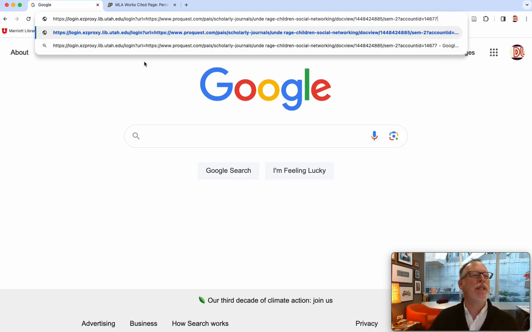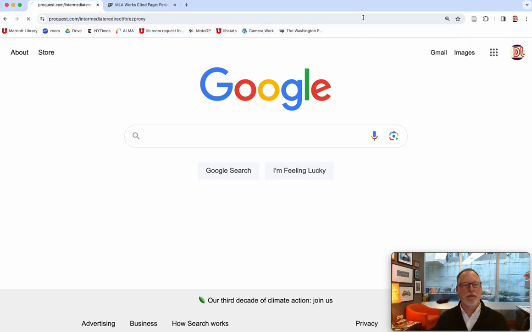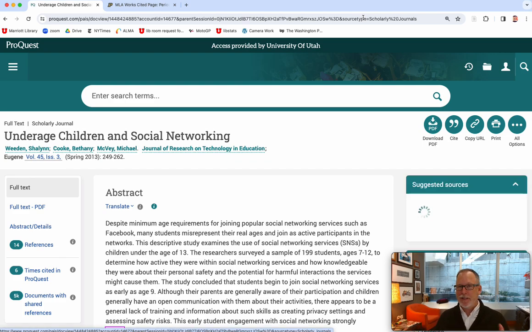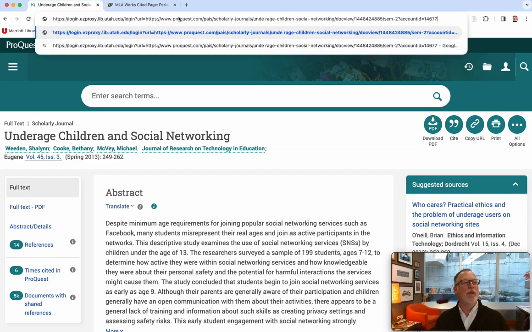One problem is that if you have this login easy proxy, that would authenticate through your university network ID, and it gets really complicated. So it might be best to cut that off and then have the link like that. Let's see what happens. So clip those out of the links if you have to have a link. Otherwise, let's see what happens when I do the whole link.